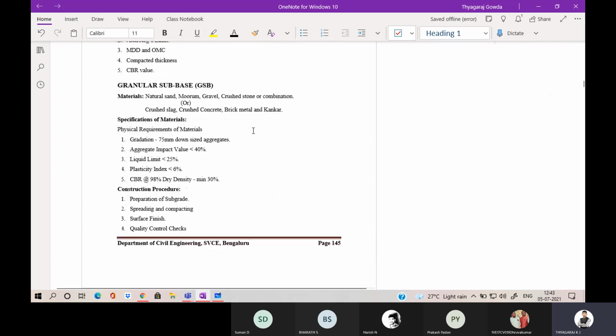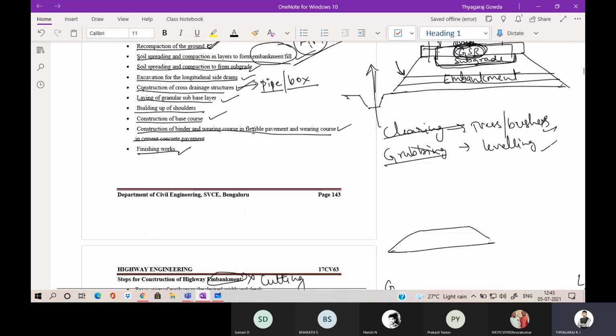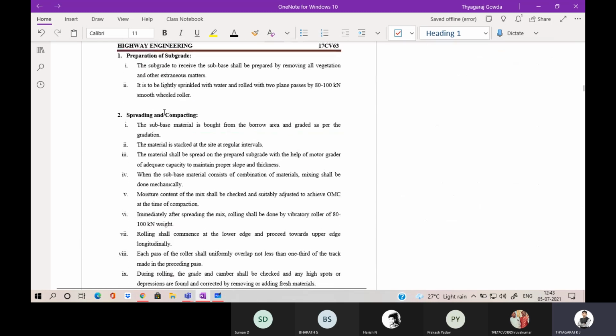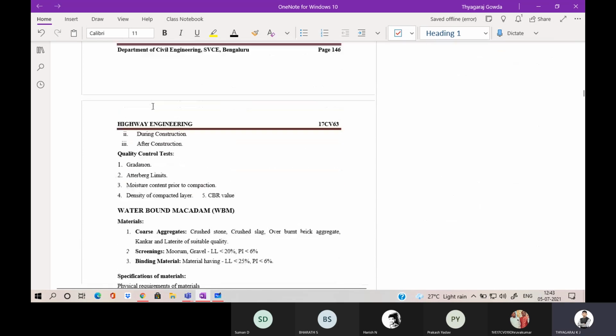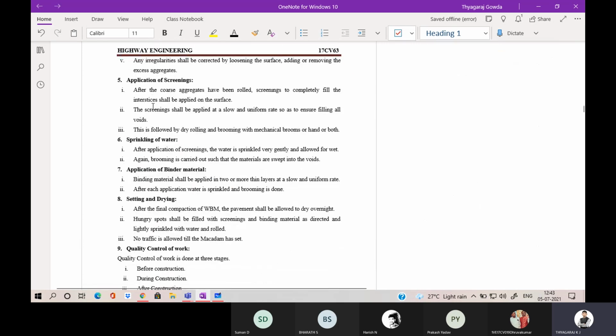I uploaded the notes in MS Teams, you can refer to those. Here it is a little bit of theory portion, only theory, there are no problems, in the fourth module, that is full of theory. One is construction of flexible pavement and construction of rigid pavement. And in the fifth module, we will have problems, that is problems on highway drainage and highway economics. I hope it is clear.